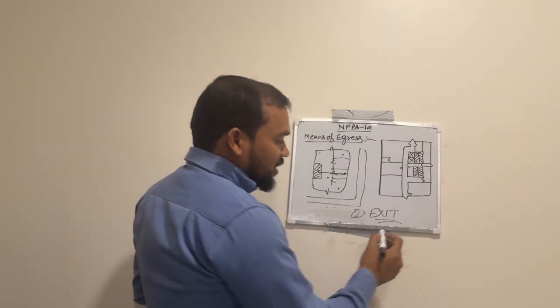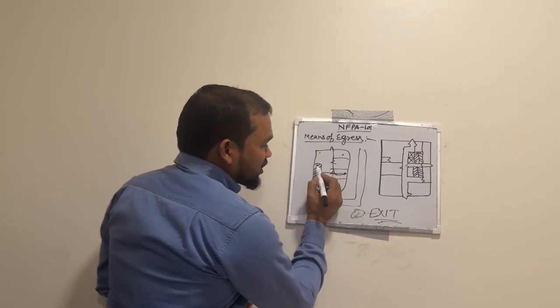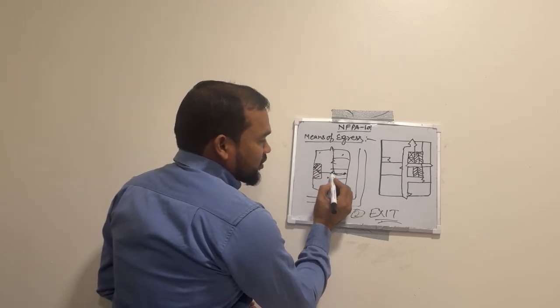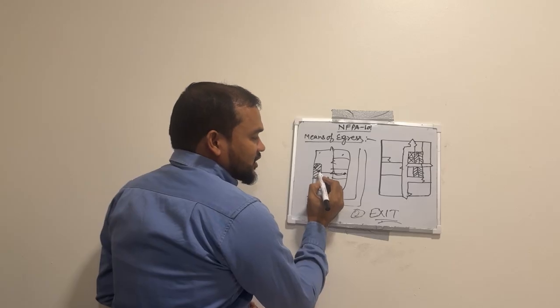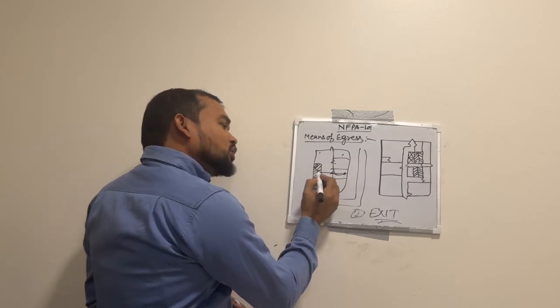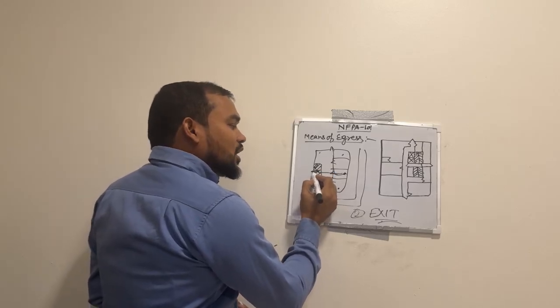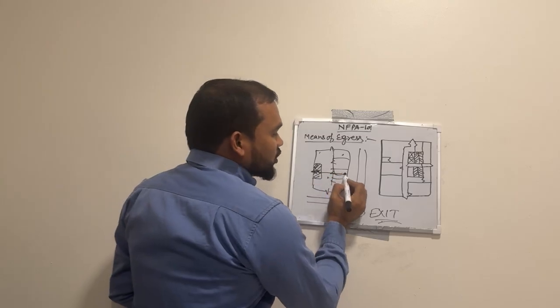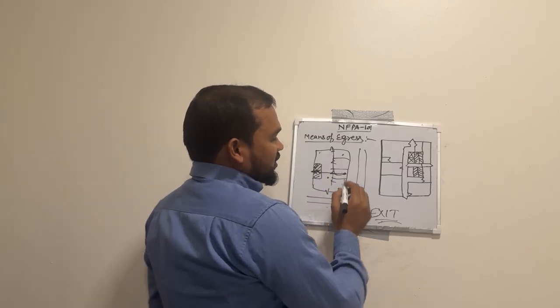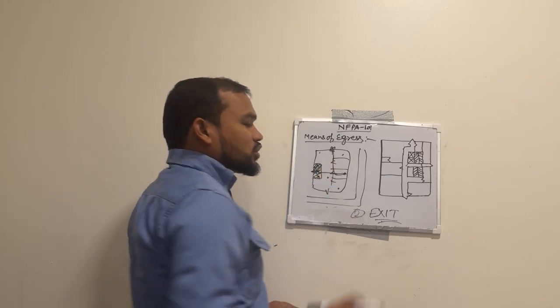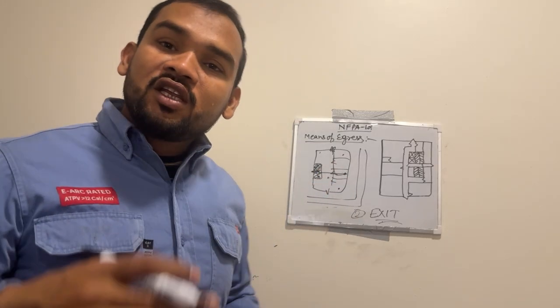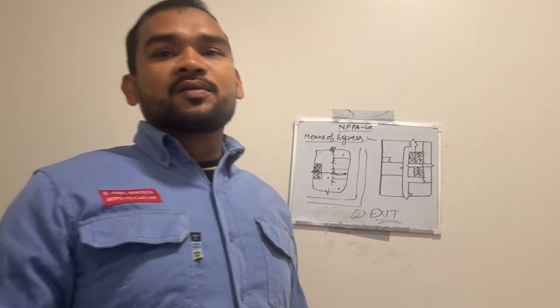Here, this is a stair enclosure. From this point to the fire door is called exit access. From this door, this exit enclosure portion, is called exit when we leave the building.